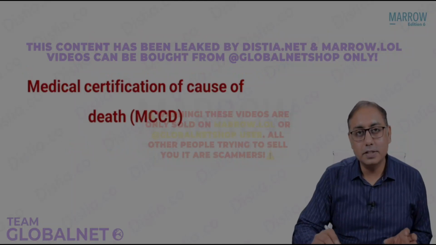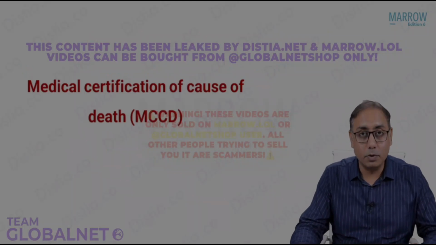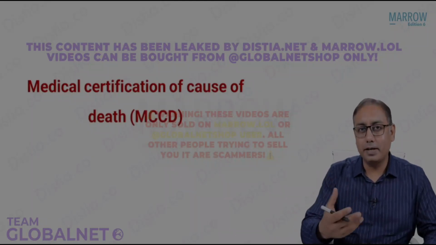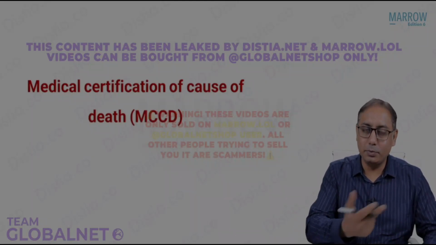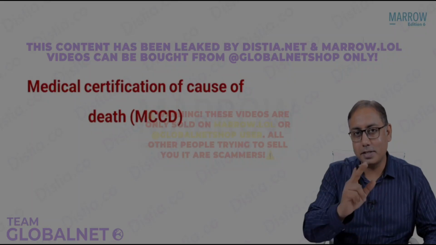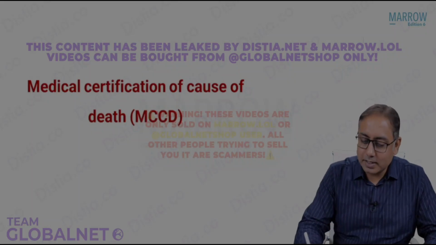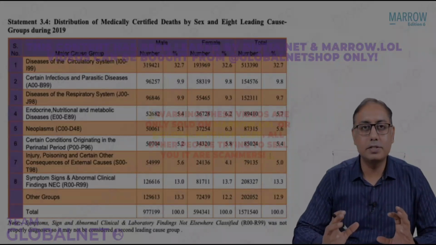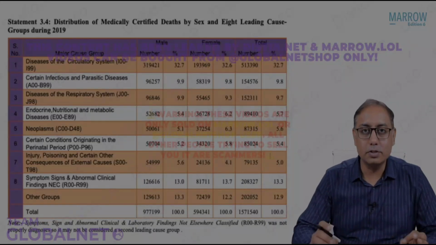So let us first have a look at what the report says on the medical certification of cause of death. There could be related MCQs. There were 2 exams last year and both of the exams had questions on these. So this is definitely a high yield area for you. First MCQ: which is the most common cause of death in India?